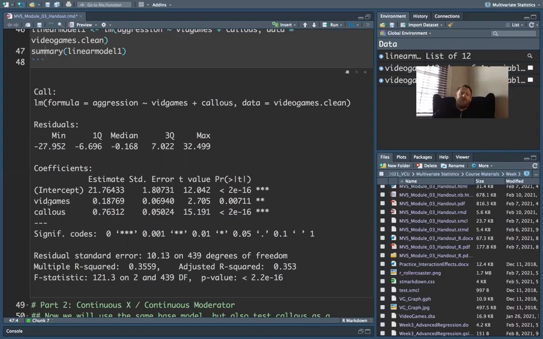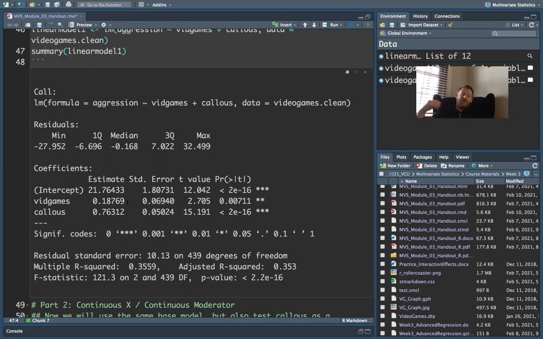These two variables are included in the same model together, so it's controlling for the other one. So this estimate for callus is after controlling for video games, and this estimate for video games is after controlling for callus. Think about those Venn diagrams, those overlapping variables.